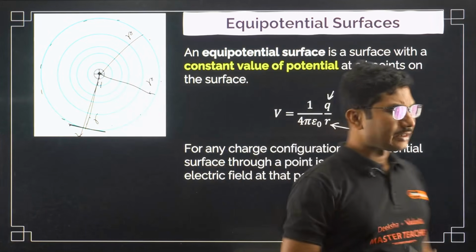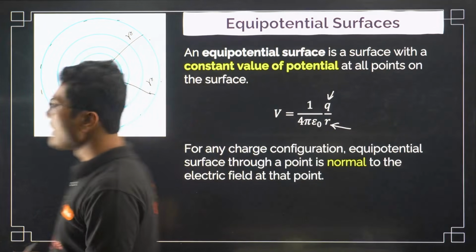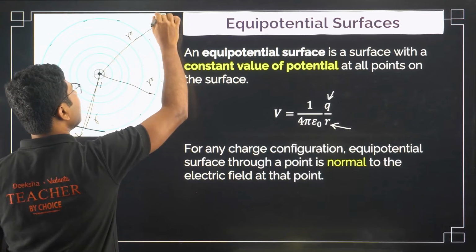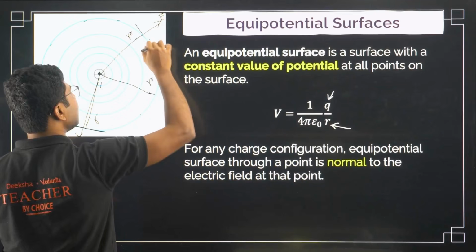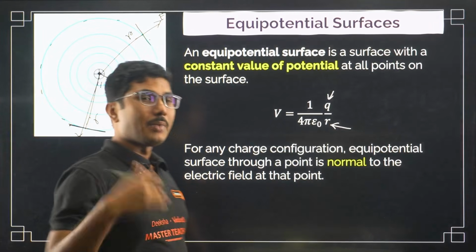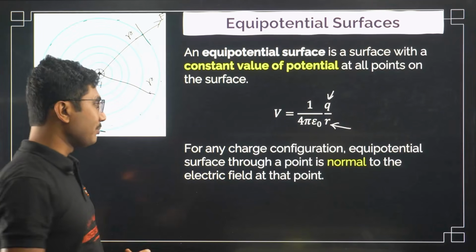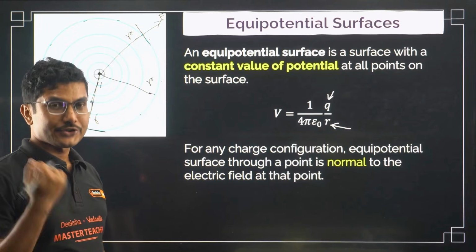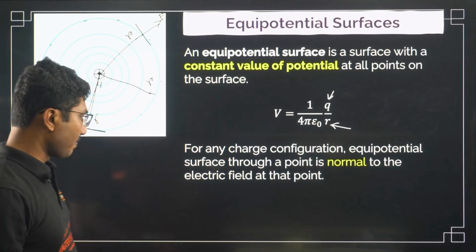This tangential surface and the electric field are perpendicular. At this point also, the electric field is in this direction and the surface is like this. So the surface and electric field are perpendicular to each other. Very important point. Based on that, you might see objective questions coming in your board exam.